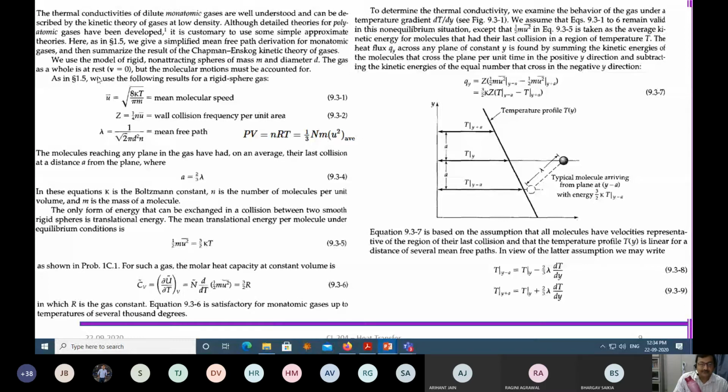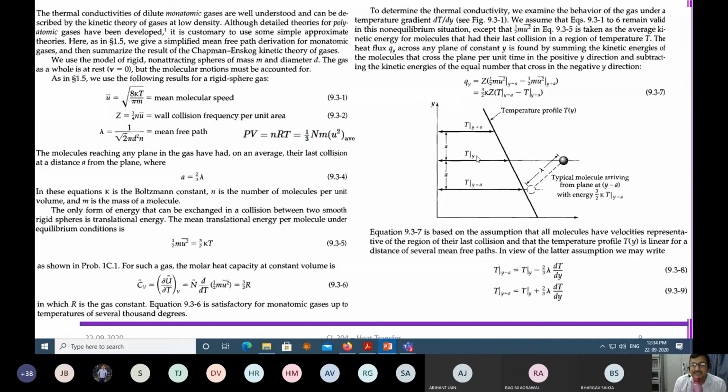So now if I have a set of parameters like this, then I define that there is a diffusion of temperature in a gas from this layer to this layer to this layer, something like that. And there is a temperature gradient. This is a high temperature, this is a low temperature, and the temperature is diffusing from one place to the other. And what is the mode of diffusion here? Particles are moving like this, and then hitting the wall, and that is the way the heat conduction, or heat transfer, is taking place.